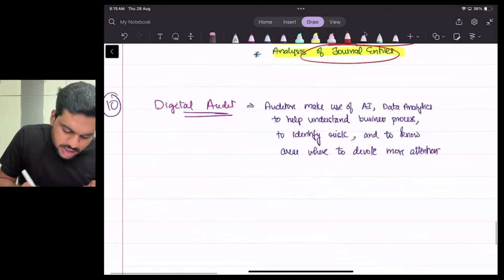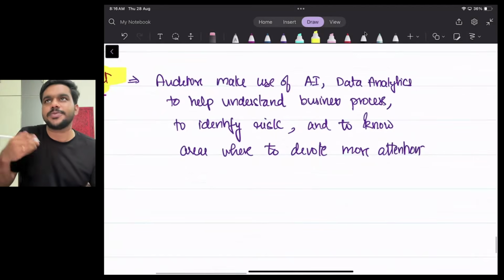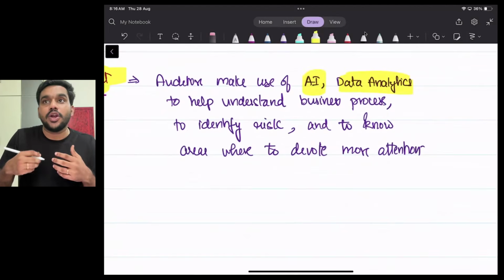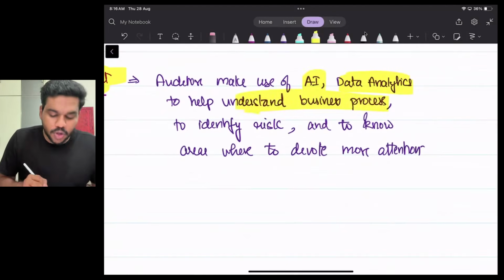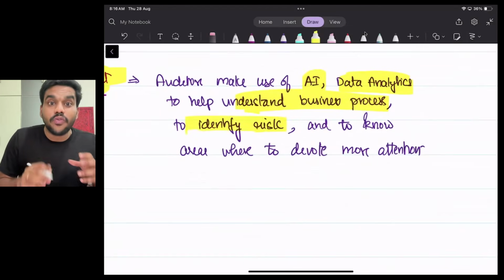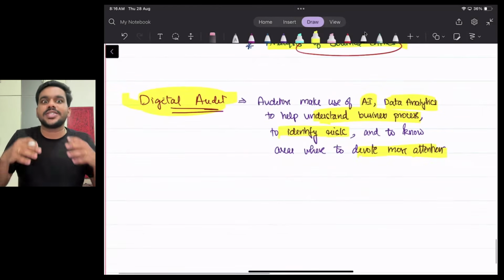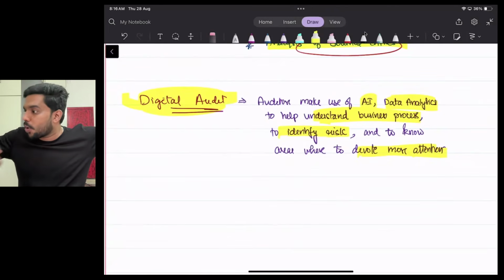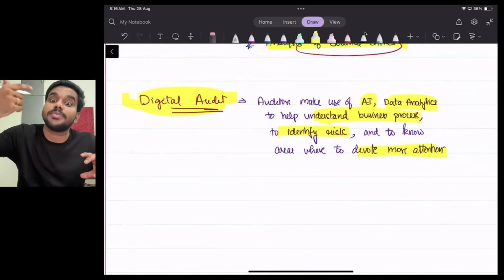And finally, there is another topic called digital audit. What is digital audit? See, digital audit means the auditor is making use of some technology like AI, data analytics, in order to conduct our audit. So if you are using these digital technologies to understand the business process, to identify the risk, to know which area we have to devote more attention, such kind of audit is called digital audit. We are using some digital technologies to conduct the audit right from the planning stage till providing opinion. We are using some technology like AI, data analytics, etc. to understand. These technologies will help us to understand the business process in a much better way.